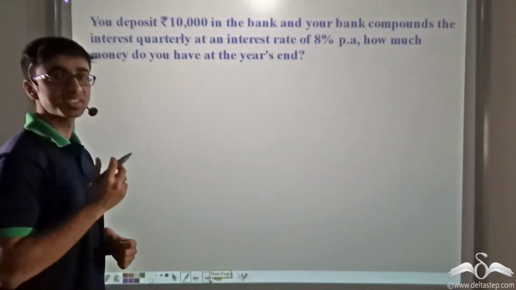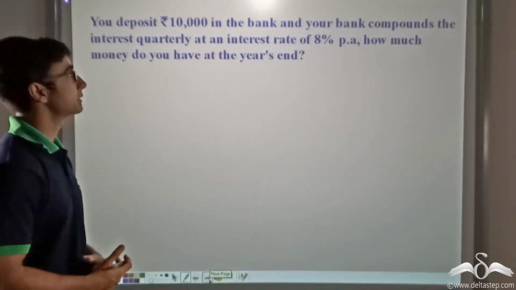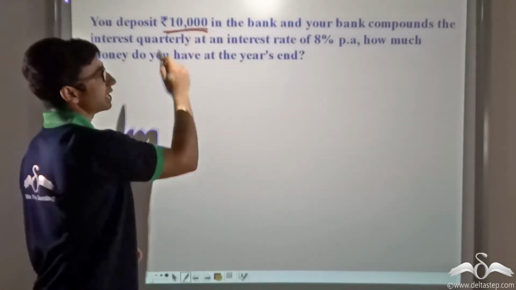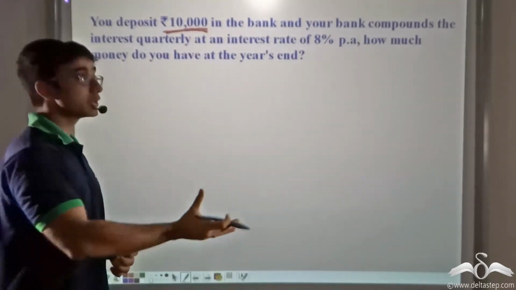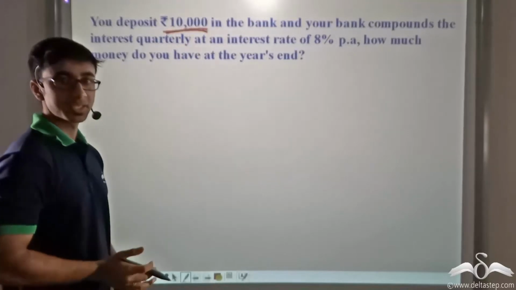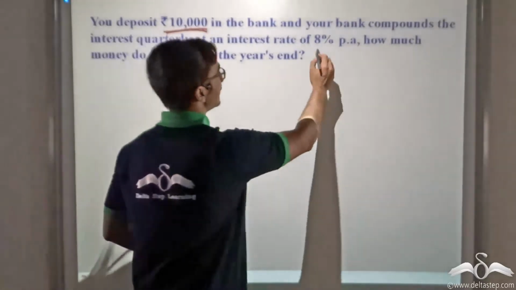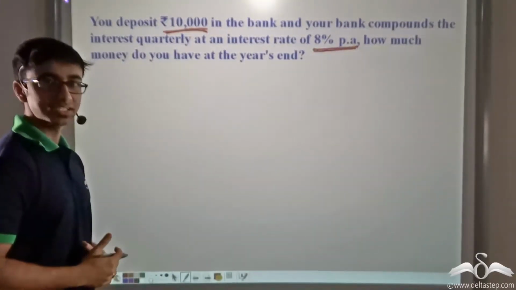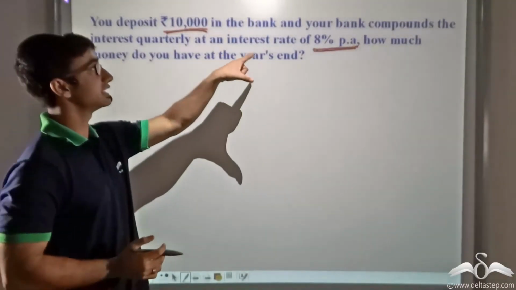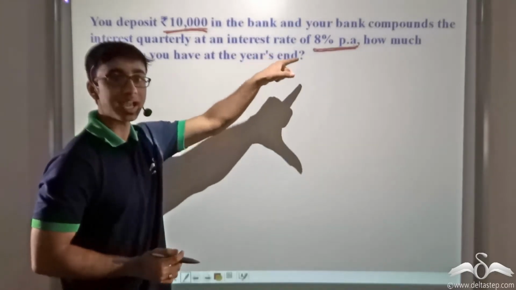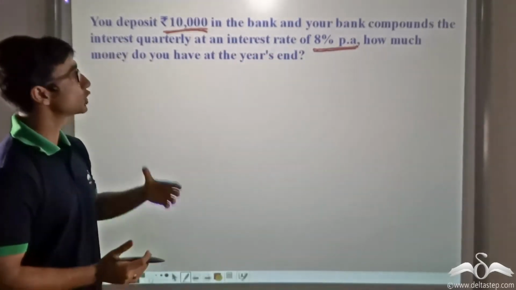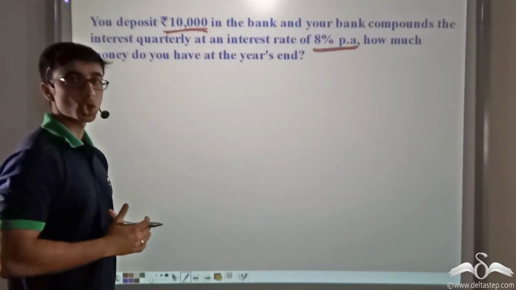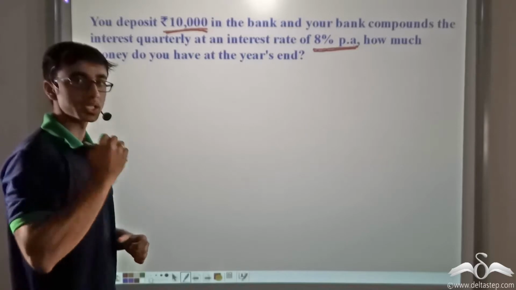So now let us do a simple sum in order to strengthen our concept. The sum states that we are depositing rupees 10,000 in the bank, and the bank is compounding this amount of money quarterly at an interest rate of 8% per annum. So how much money will we have at the year's end? Now notice over here the interest rate has been given as per annum. However, it has also been given to us that the bank is compounding the money quarterly, or in other words 4 times in 1 year.